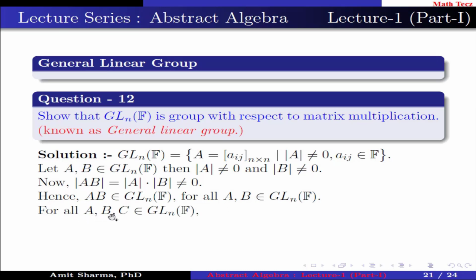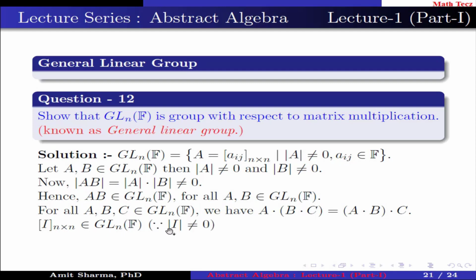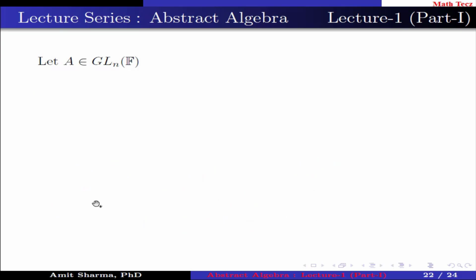For all A, B, C belongs to GLnF, we have (A into B) into C equal to A into (B into C). The identity matrix belongs to GLnF because the determinant of I is not equal to 0, such that A into I equal to I into A equal to A for all A belongs to GLnF.